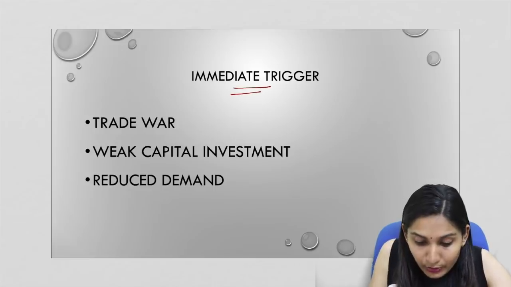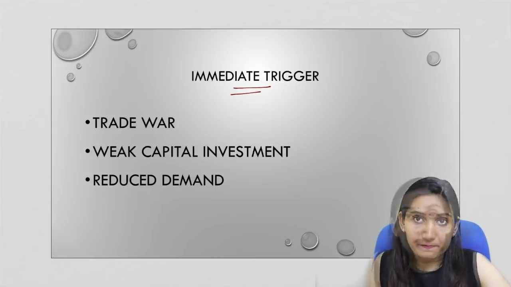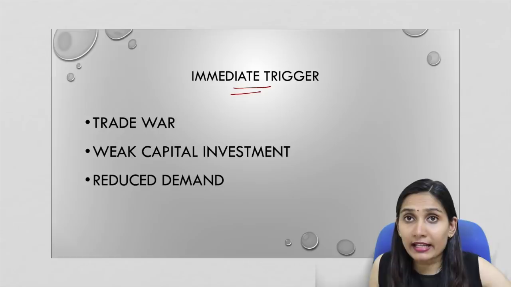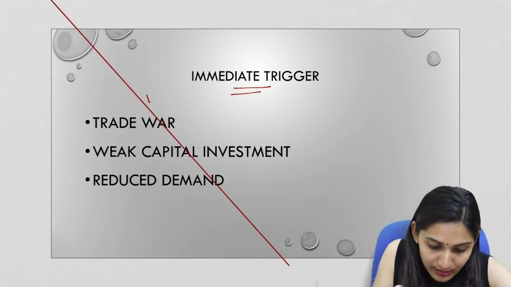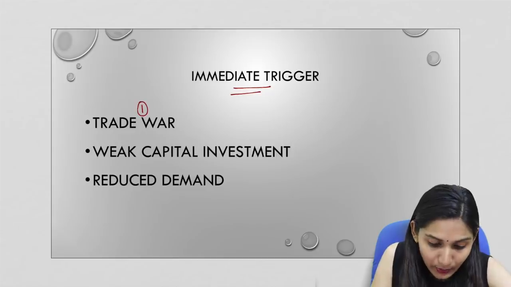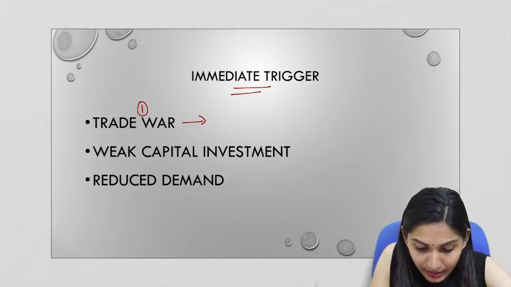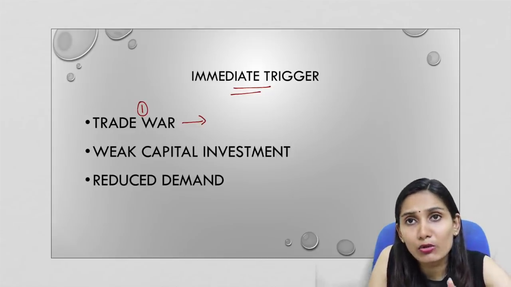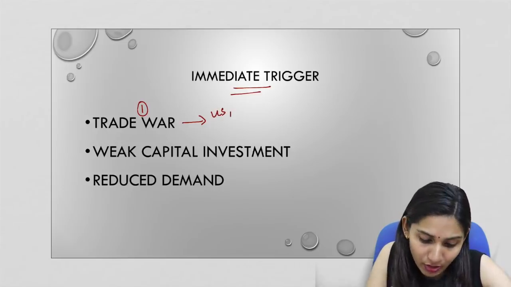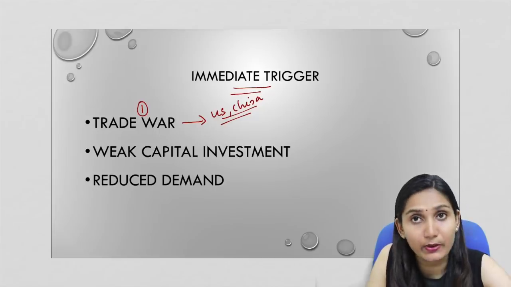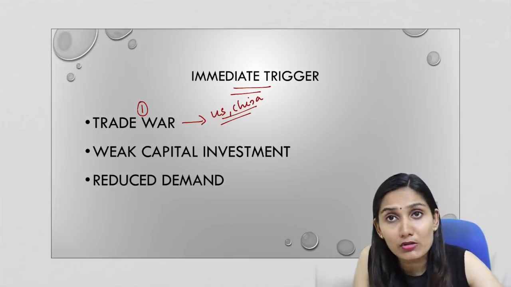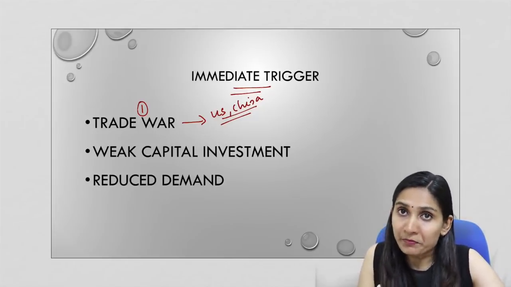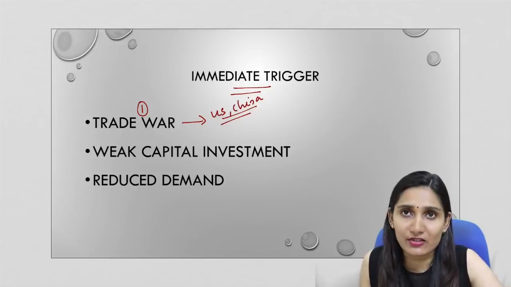Now, what could be the immediate trigger? There are three factors that can trigger a recession, a global recession. The first one is the US-China trade war. We know that the US-China trade war has impacted almost all the economies around the world. It's not that the US and China are the only countries that are affected due to this trade war. It has an impact on almost all countries, including India. There are gains for India as well as challenges.